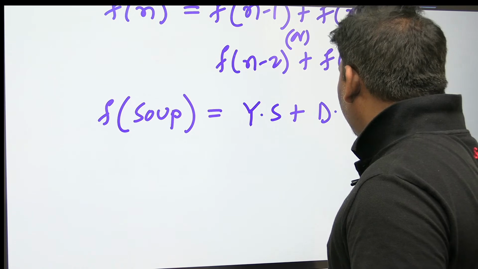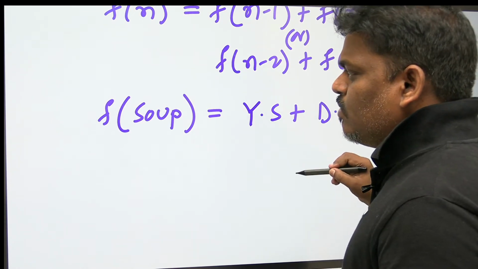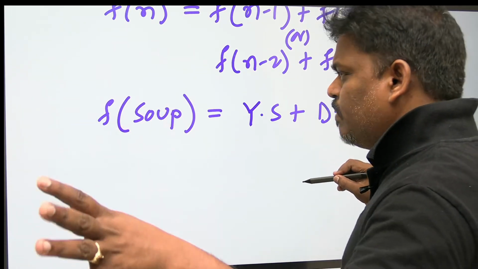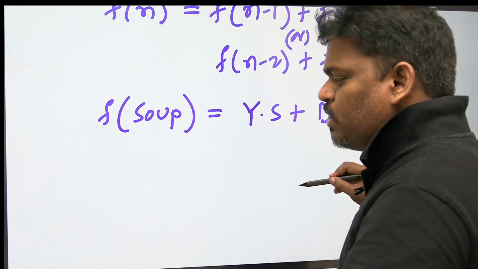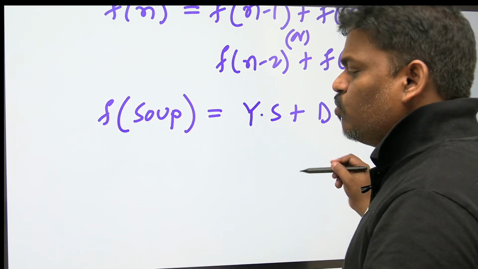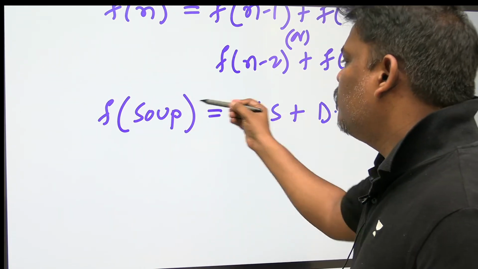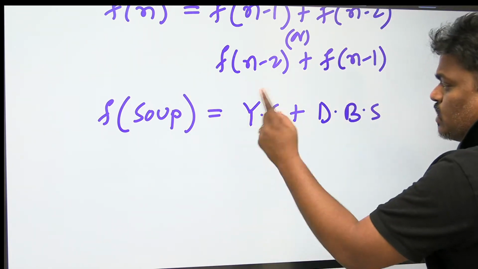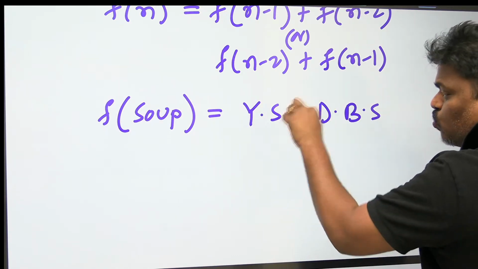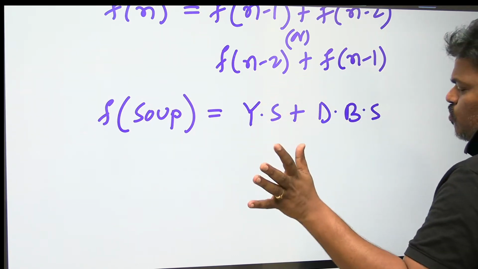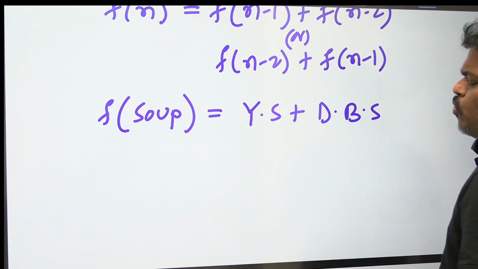In your house, one soup was made yesterday and one more the day before yesterday. If you mix them, the little bit left over, that is called Fibonacci soup. Fibonacci soup is equal to yesterday's soup plus day before yesterday's soup.